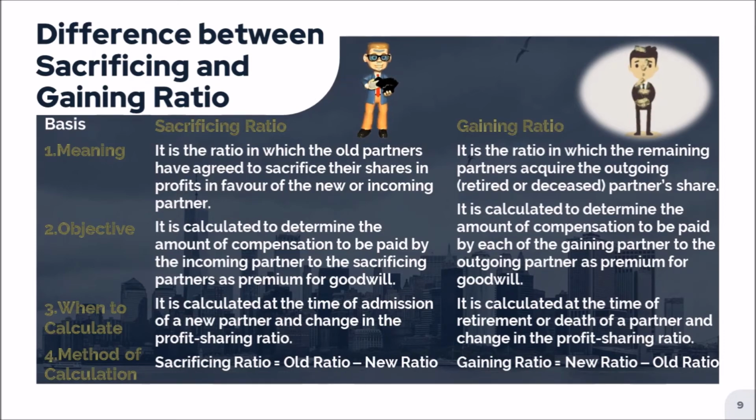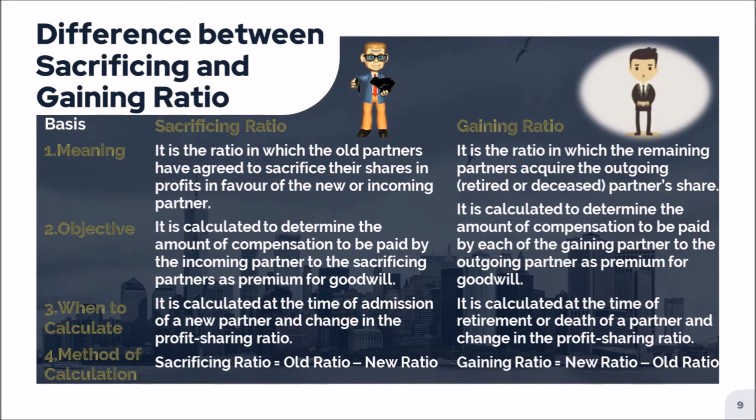That is why gaining ratio is calculated at that time. Now let's talk about objective. In case of sacrificing ratio, it is calculated to determine the amount of compensation to be paid by the incoming partner to the sacrificing partners as premium for goodwill. You must have seen in all the numerical questions, whenever a new partner comes, he brings some amount as premium for goodwill, and that amount is compensated to the sacrificing partners. That is the objective behind it.